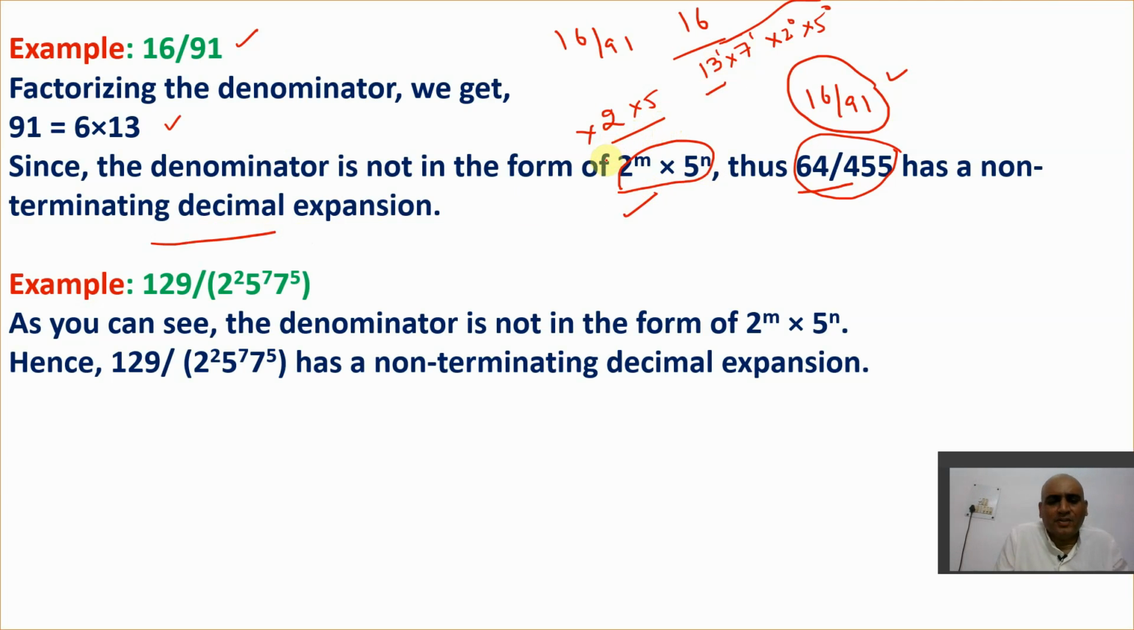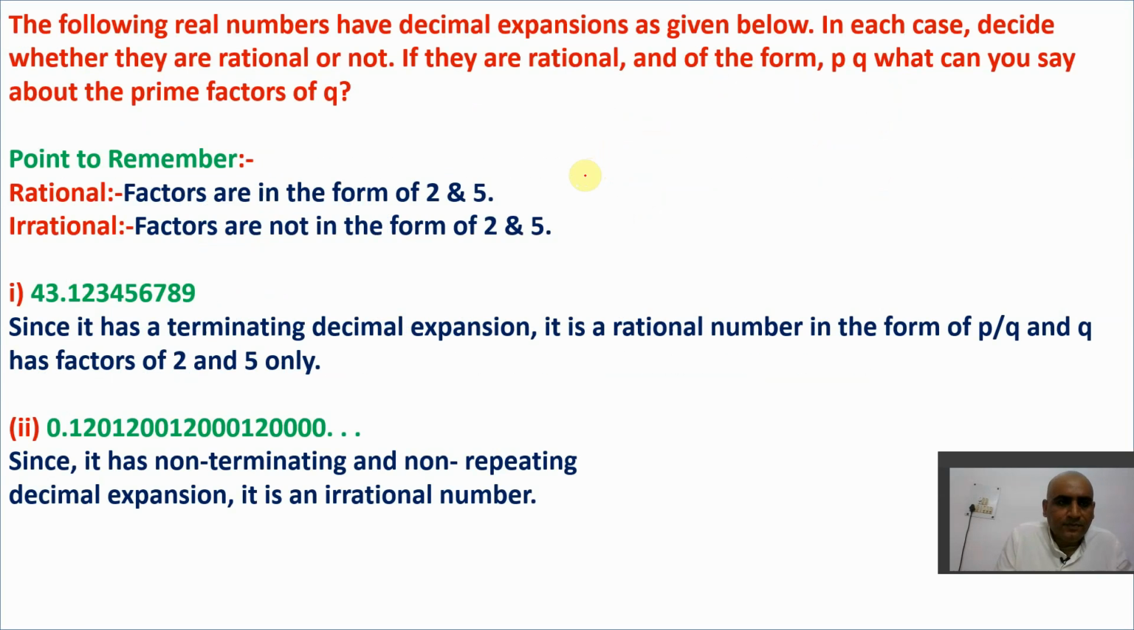This is the simple logic behind it. I hope you get this point. If only the 2 and 5 form is here, then terminating. If the 2 and 5 form is not there, non-terminating. That's it. So this is a point out here. Yeah, and this is a question here.